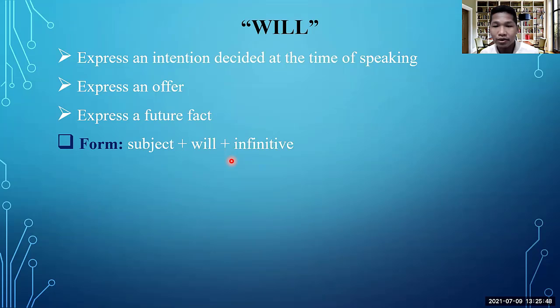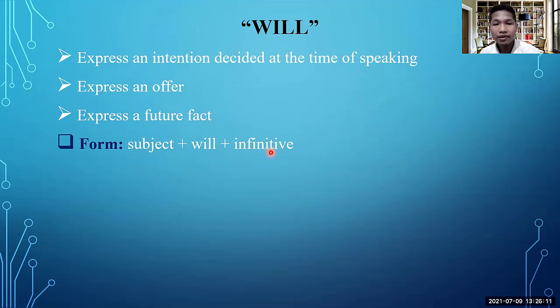So you can say subject plus will plus not, and then plus infinitive. And if you want to change it to the question form, you just move will before the subject, so will plus subject plus infinitive, and plus a question mark at the end. Okay, don't forget if you make the question form.